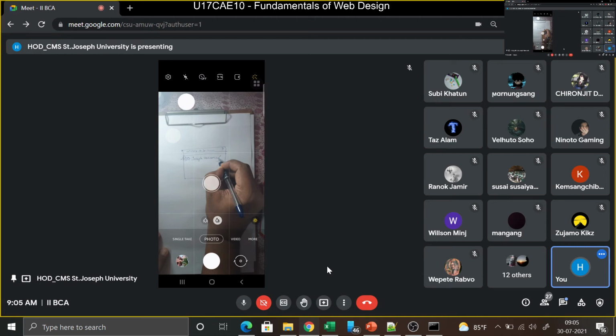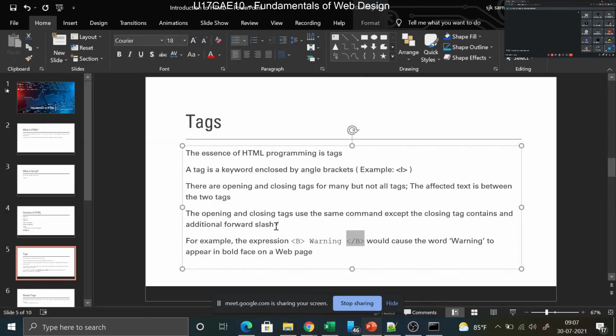So the essence of HTML programming is tags. A tag is a keyword enclosed by angular brackets, with the less than and greater than symbols. There is always a pair, an opening tag and a closing tag, like B and closing B. Some tags won't have a closing tag, like BR. Some will have. The closing tag is always the same as the opening tag, the only thing is it has a / added inside.